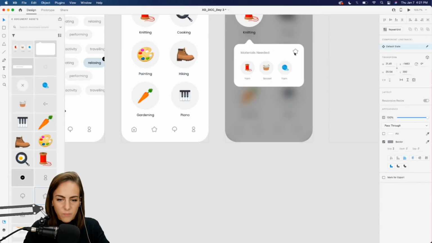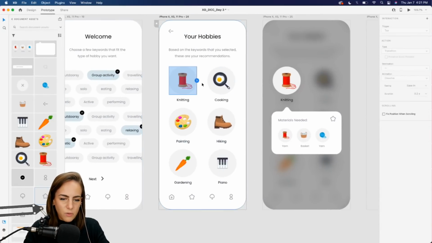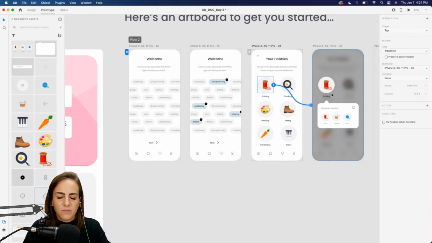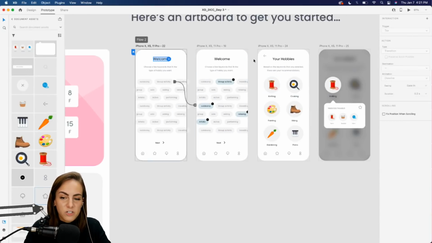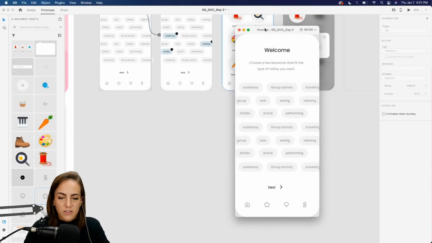There we go. Okay. So let's go ahead and preview this whole thing that we've got going on here. Didn't get to my last screen, but that's okay. Just focus on these first two screens. That's what I really want you to focus on. Don't feel like you have to do all of these screens for sure.